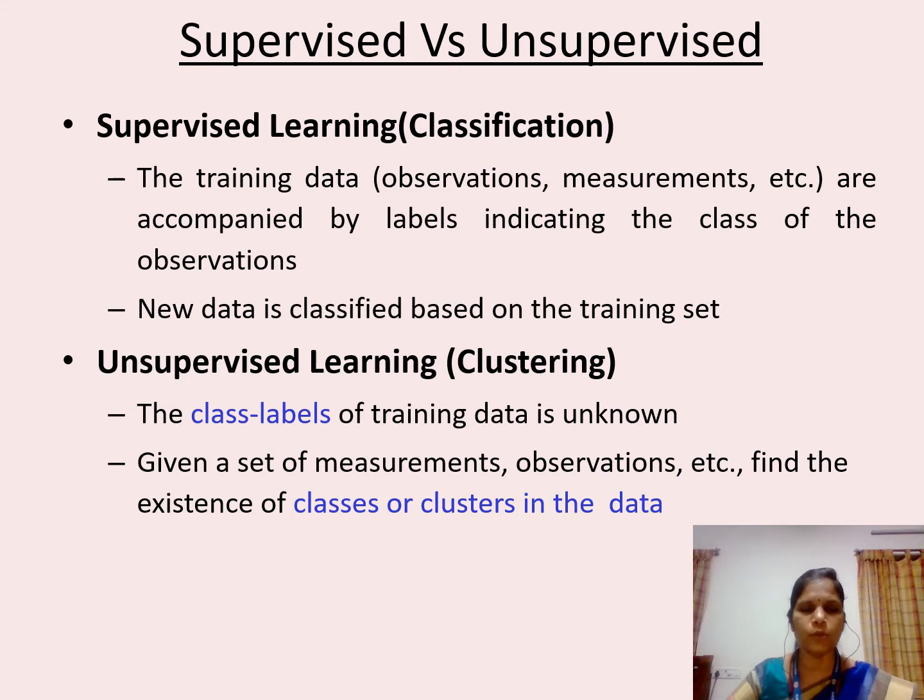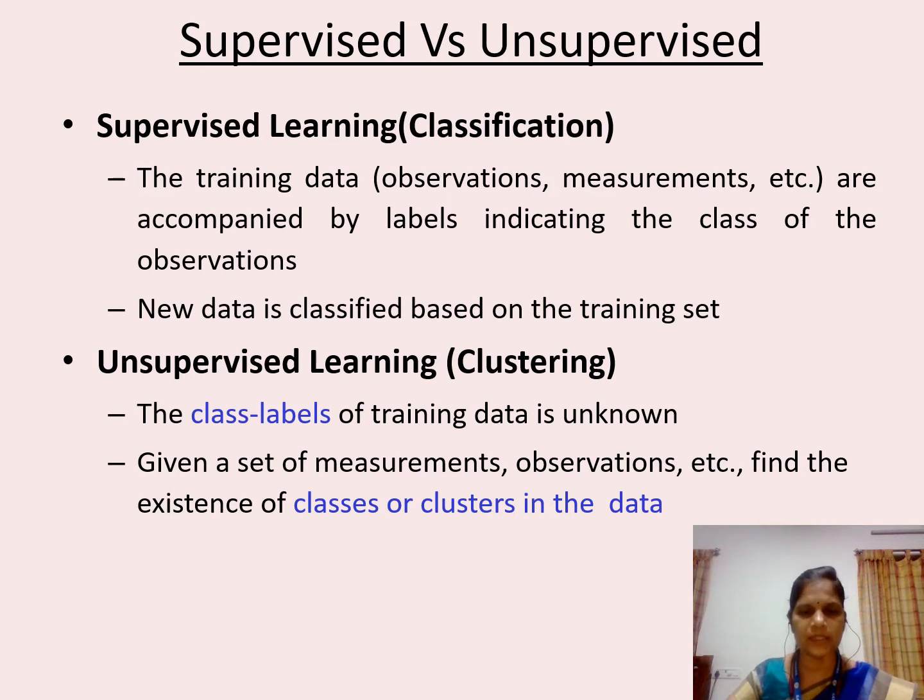First, we will see what you mean by supervised learning. Supervised learning is where you have input variable x and output variable y, and you use an algorithm to learn the mapping function from input x to the output y, which is represented by y = f(x). Supervised learning can be in the form of classification and regression.